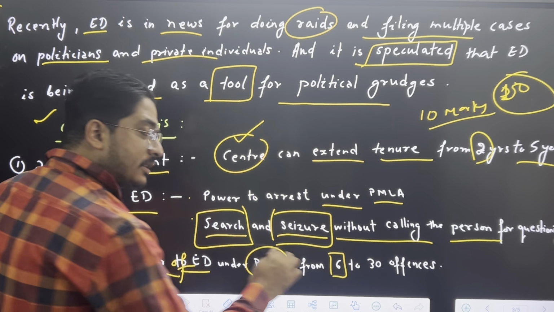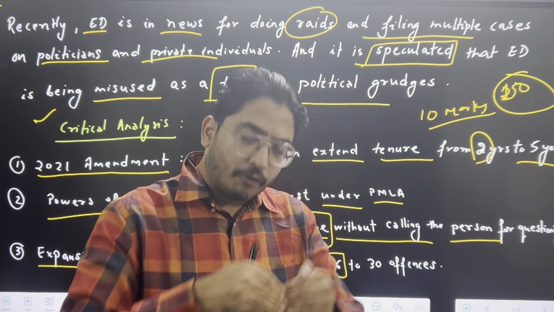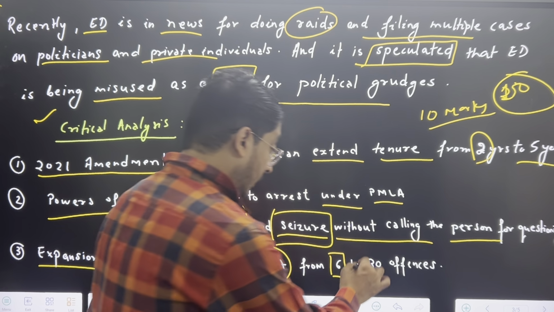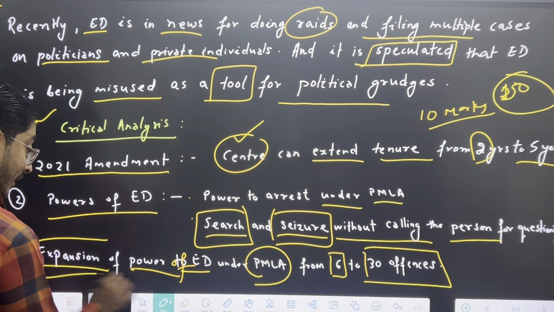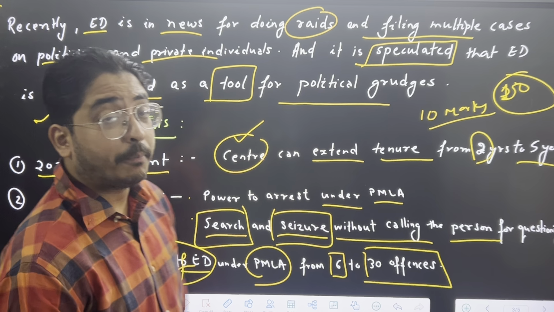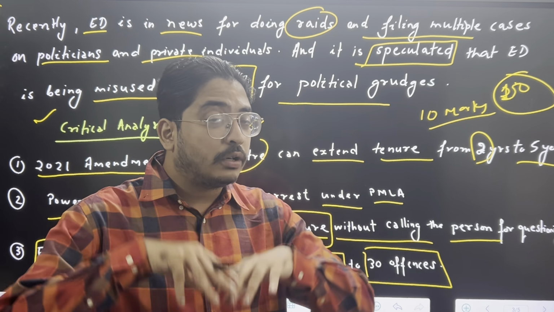Initially it was only 6 offences. Now 30 offences have come into the Act, like 30 offences can be investigated by the ED. So it means again the power is being expanded. The power has already been expanded to 30 offences. A lot of new offences have also come into place.